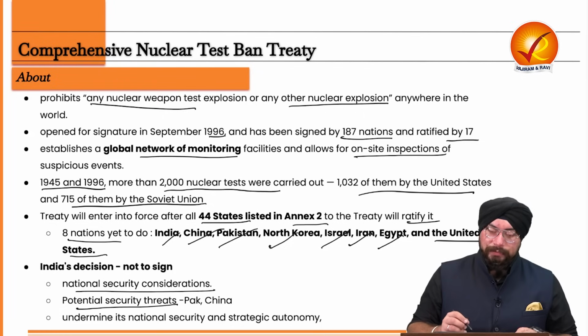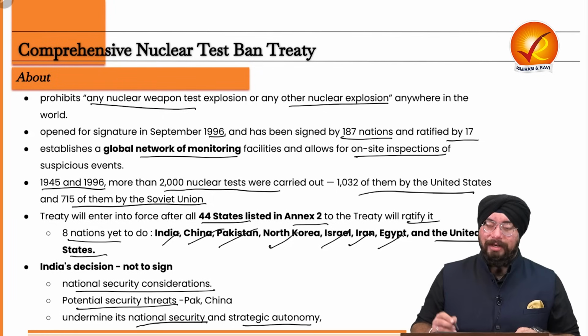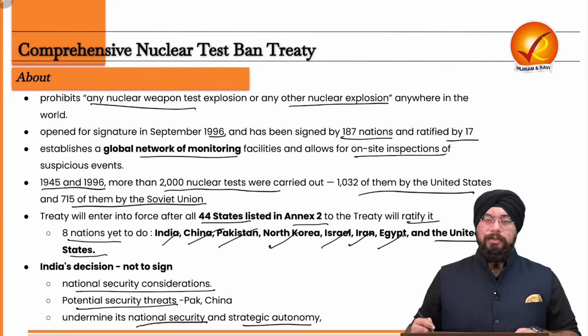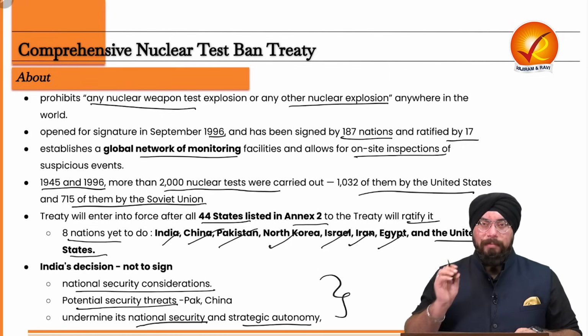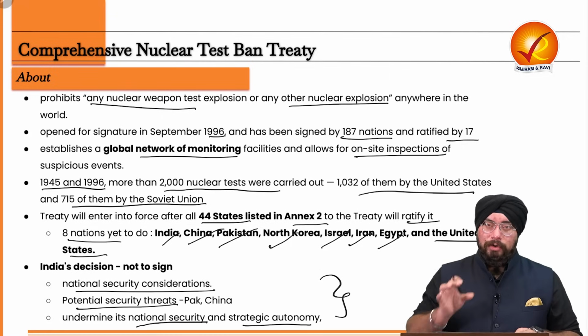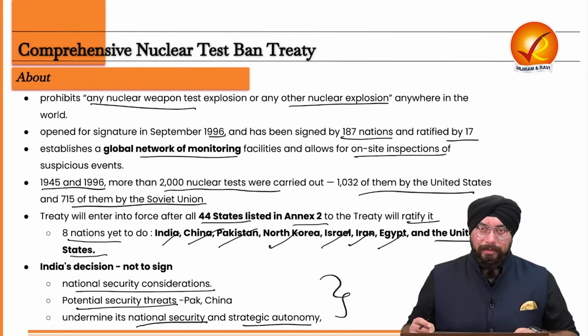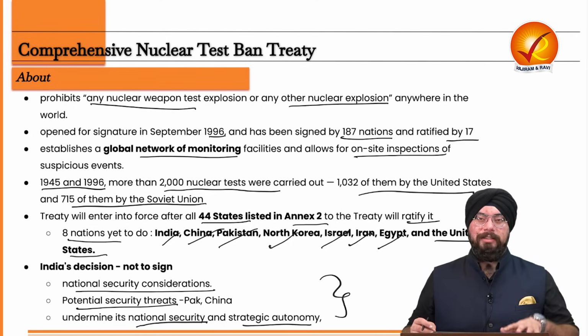Also, signing this treaty would undermine the national security and strategic autonomy of India. So these are the primary reasons because of which India chose not to align to this particular treaty, because India had its own reservations.